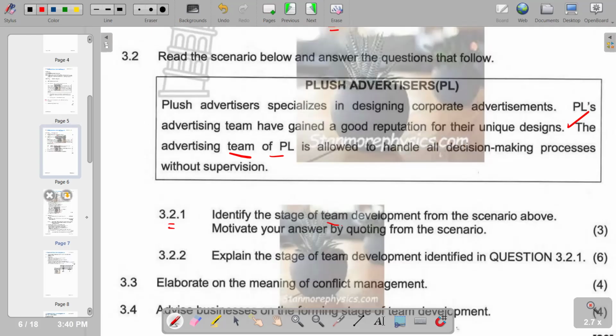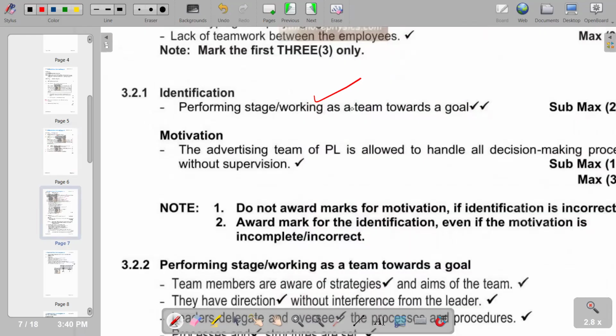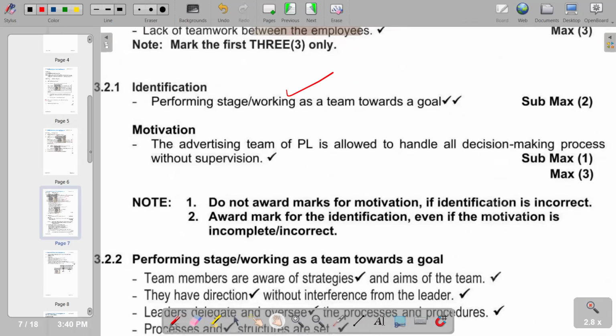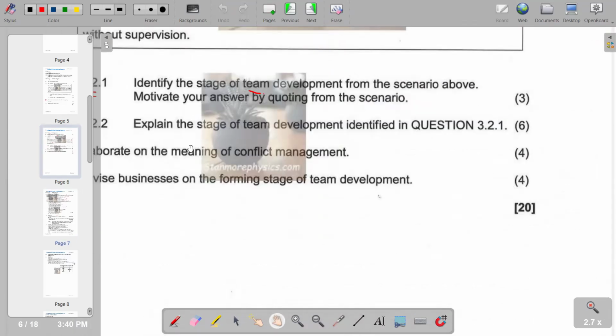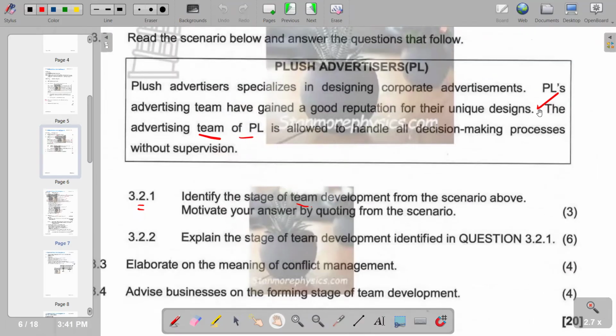So we are saying performing stage, working as a team towards a goal, which is clearly indicated in the sentence that is part of the motivation: the advertising team of PL is allowed to handle all decision-making process without supervision. So basically, that's what we have, which is indicated in the sentence that we have on the spot.